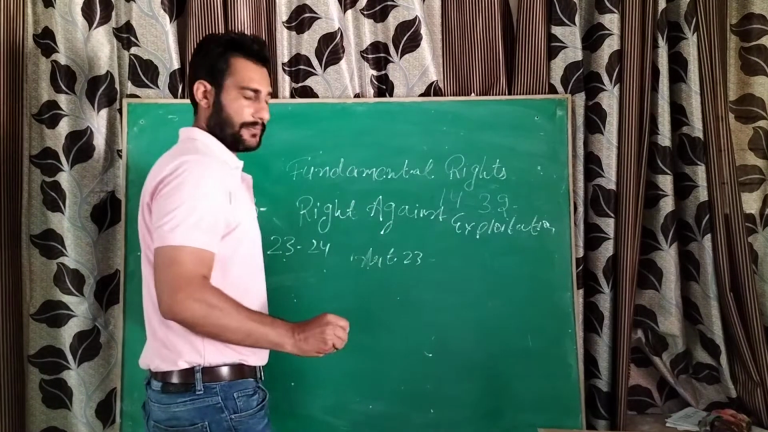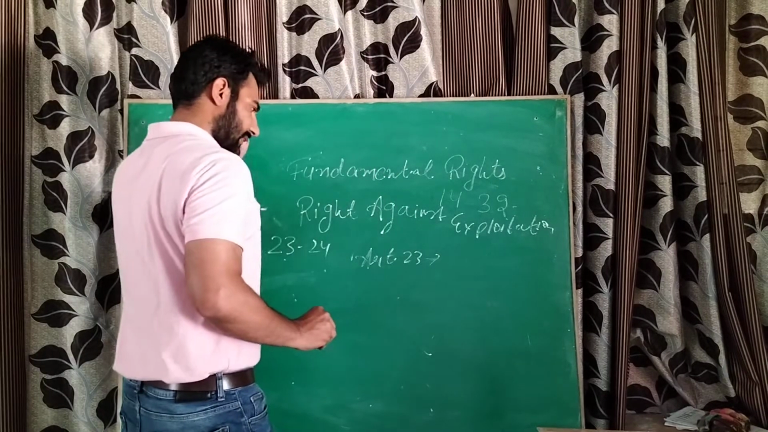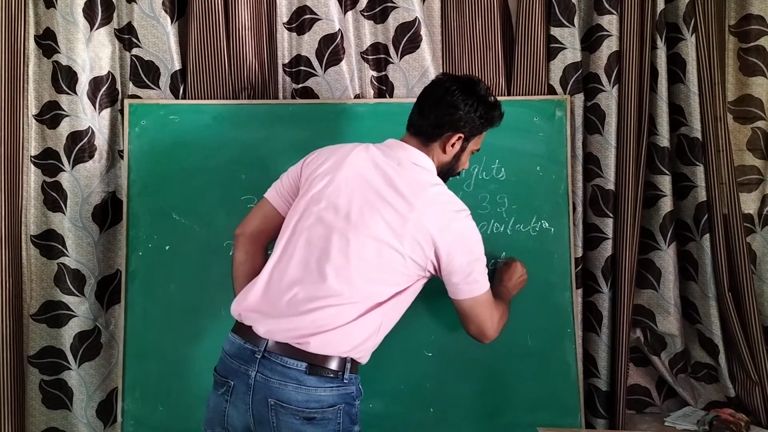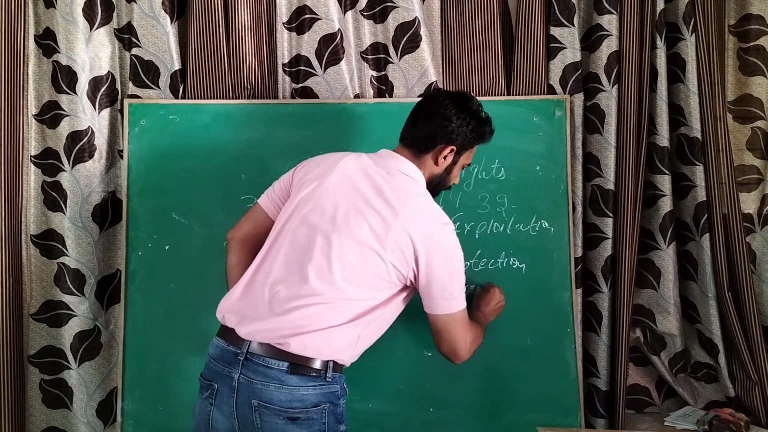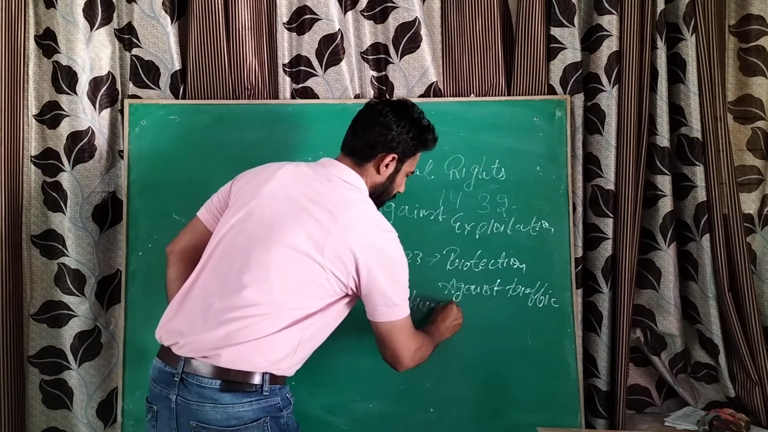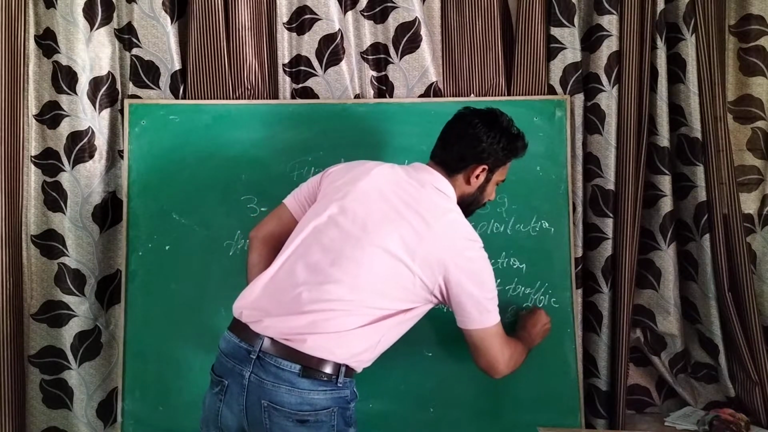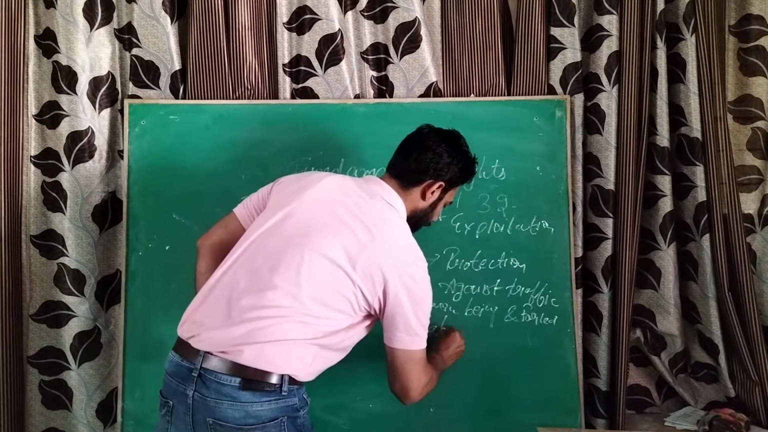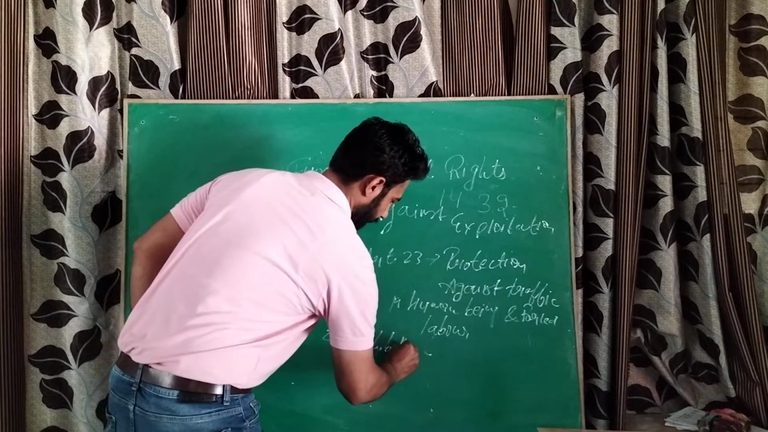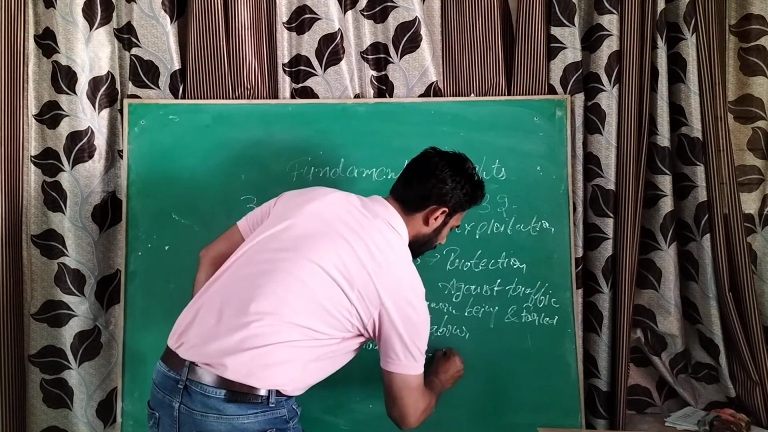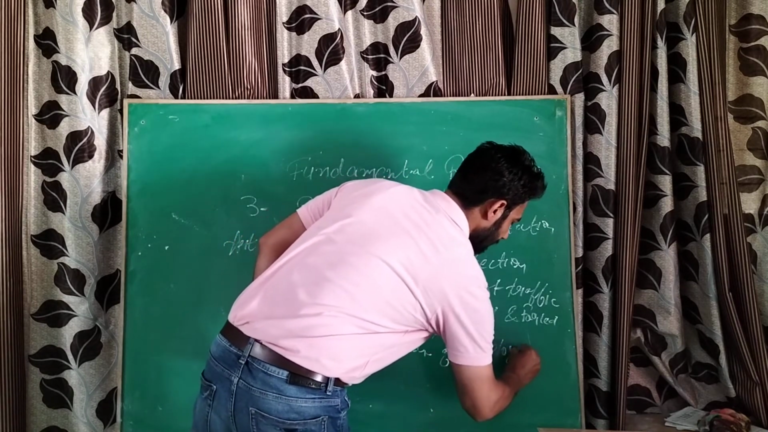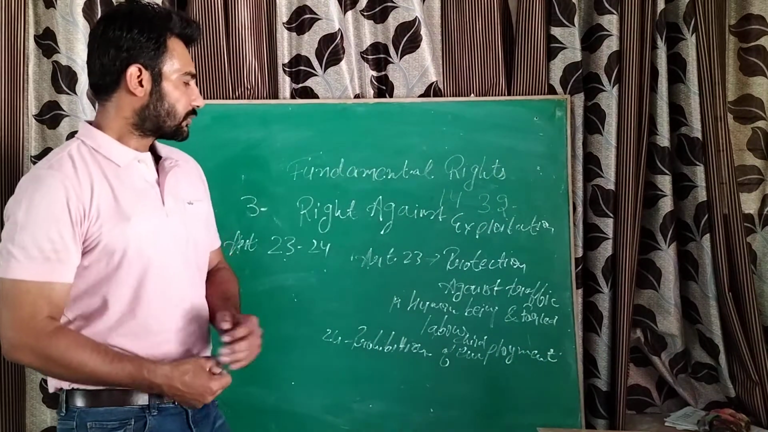Article 23 deals with the protection against traffic in human being, and forced labor, and Article 24 deals with prohibition of child employment. So, traffic in human being.